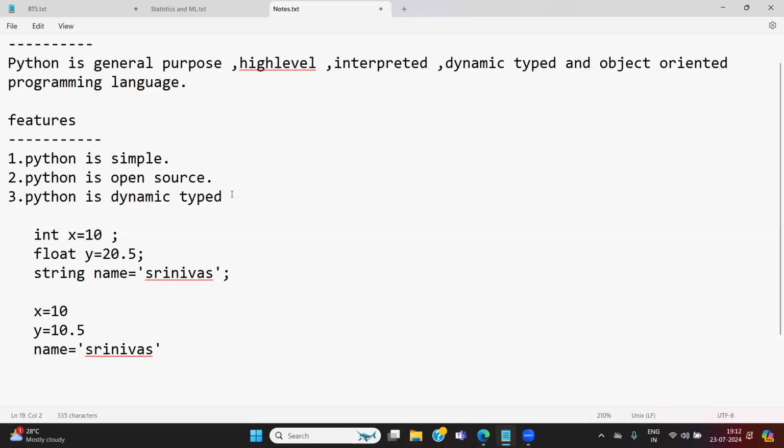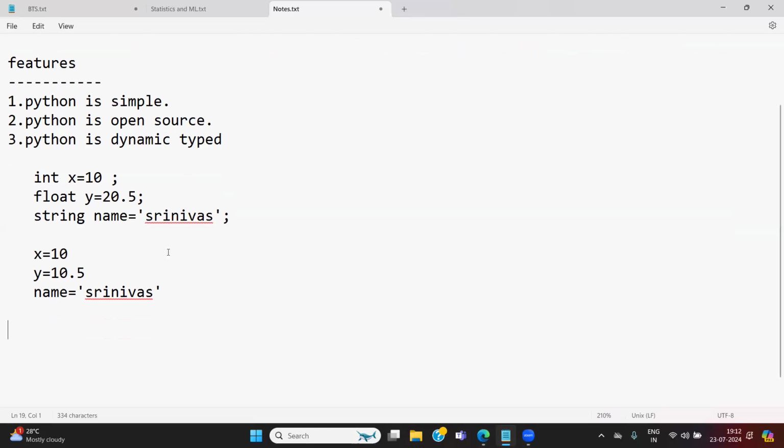So Python is simple. Python is open source. Python is dynamic typed. And one more thing, Python is general purpose. Python is general purpose. It means when you learn Python, you can become a web developer.